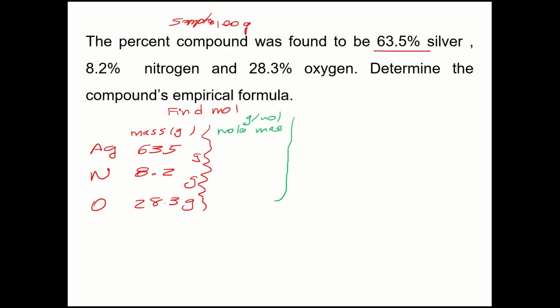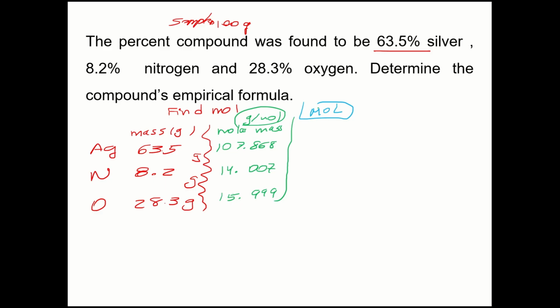If I go to the periodic table, I'm going to find 107.868 grams per mole for silver, nitrogen is 14.007, and oxygen is 15.999. So here is grams per mole. What I want is moles.